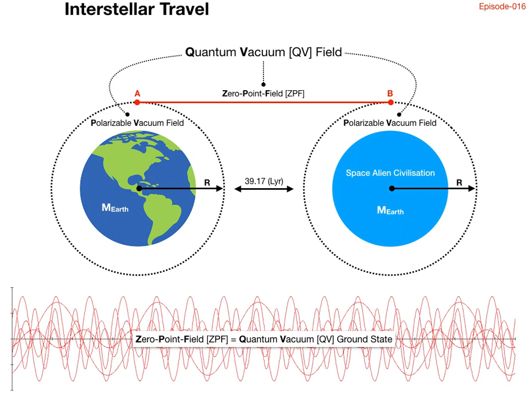So if these 2 points are at the same quantum potential, as a consequence of quantum vacuum polarization induced by the presence of planetary matter, what lays between them? That's easy to answer: the dark reservoir of quantum potential energy. The dark reservoir of quantum potential energy is represented by the ground state of the quantum vacuum, termed the zero-point field. This means that between point A and B exists a randomized effervescent field of virtual photons popping into and out of existence. This is also known as the Casimir effect.